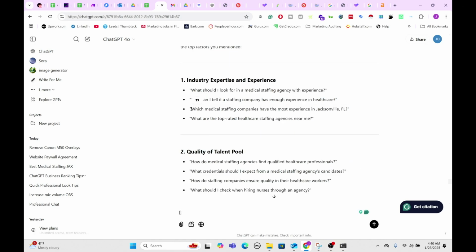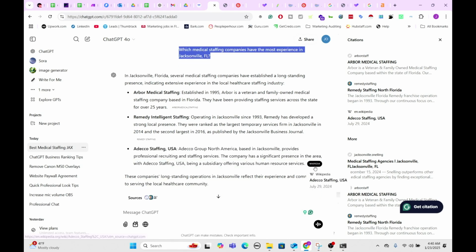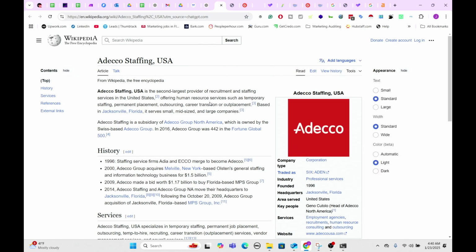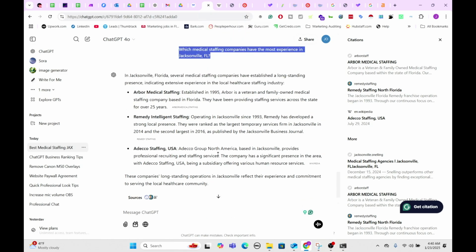So here's another great example. I took this query, which medical staffing companies have the most experience in Jacksonville, Florida, and I put it into ChatGPT. And look, we actually have a Wikipedia reference, which is a new one. And this just shows a whole different way of how they reference and pull information. So unlike before where there were just maybe on Google a few different keywords that a lot of people ranked under, now you need to rank in a bunch of different areas, but not put as much time maybe into backlinking and all these other areas. It's just showing up in as many places as possible, which is really fun because it kind of evens out the playing field that you weren't able to really do before, especially as a smaller business.